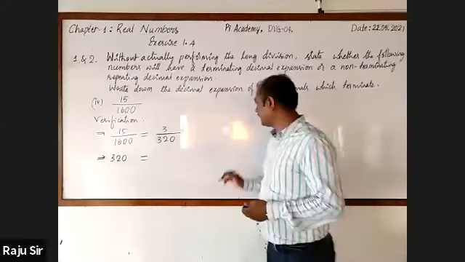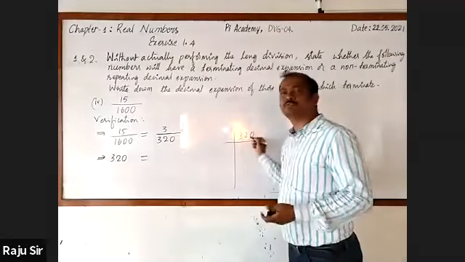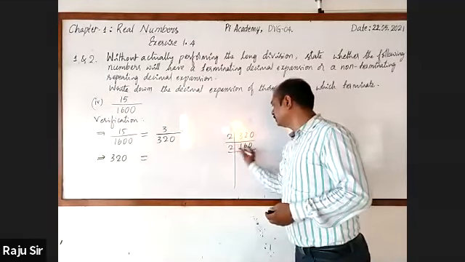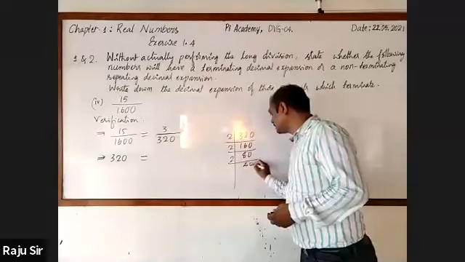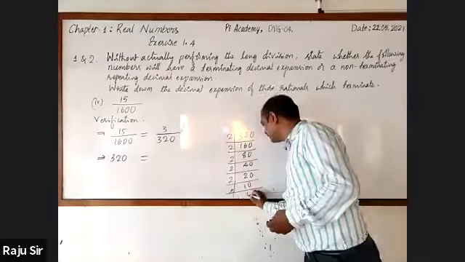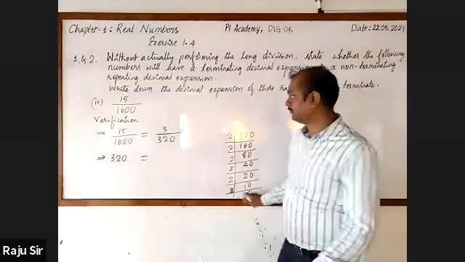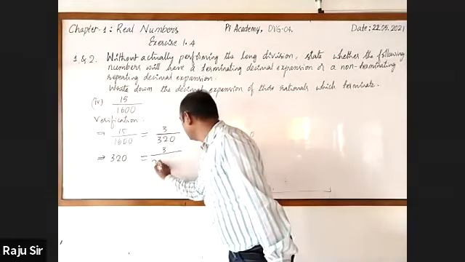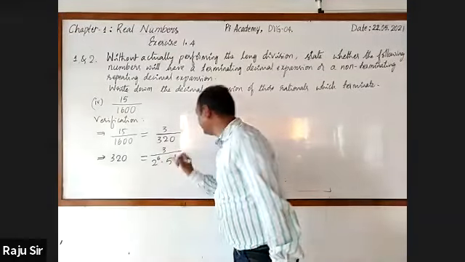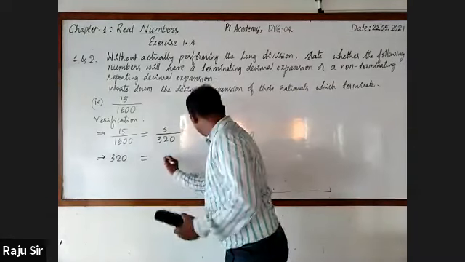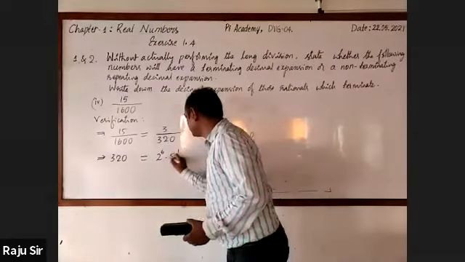Now you know 320. Find out its prime factorization. 32 is there. It is so easy. 2 raised to the power 5. 2 16s are 32, 2 8s are 16, 2 4s are 8, 2 2s are 4. 10 is 2 times 5, so 320 is 5 into 2 to the power 6. That is 2 raised to the power 6 into 5 raised to the power 1. So 3 by 2 raised to the power 6 into 5 raised to the power 1.